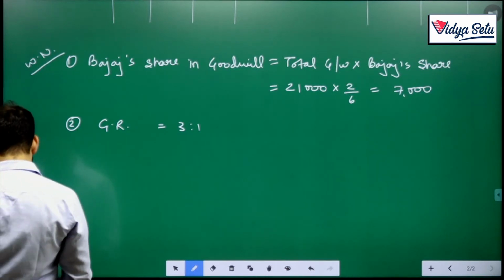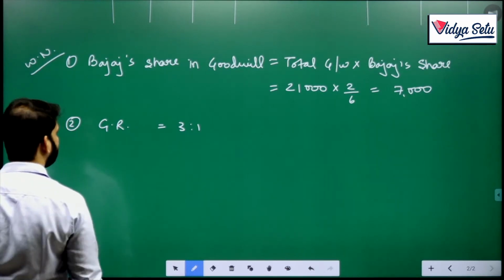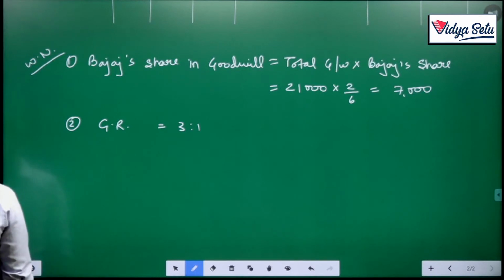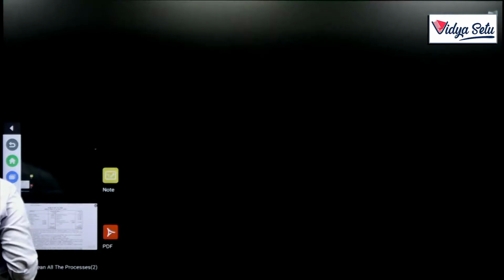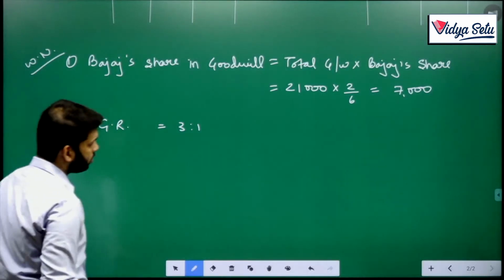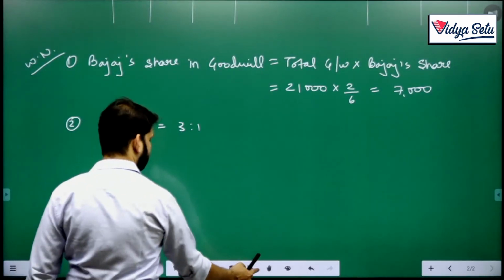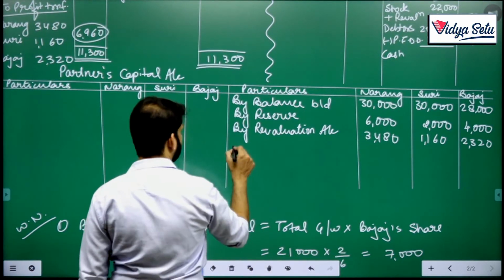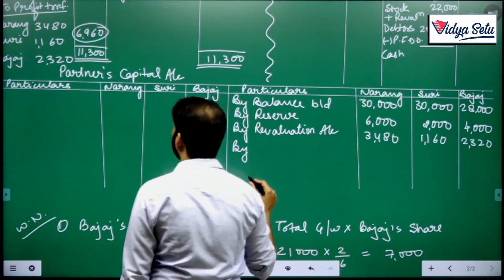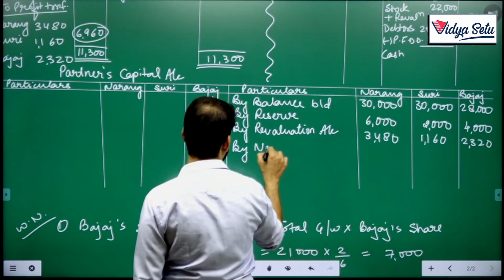So, this 7000 is to be given in the ratio 3:1 by Narang and Suri.